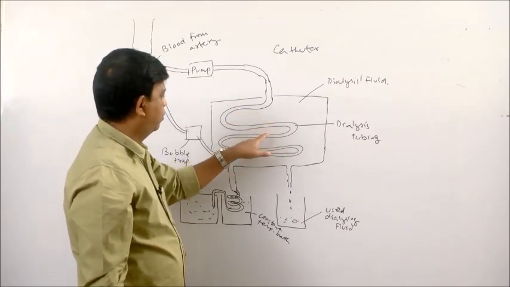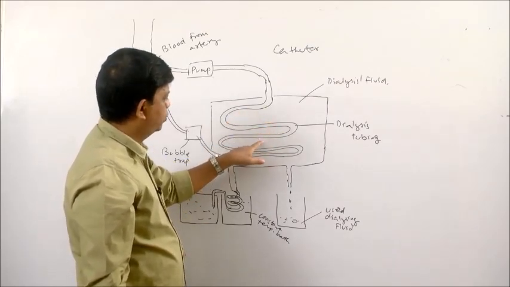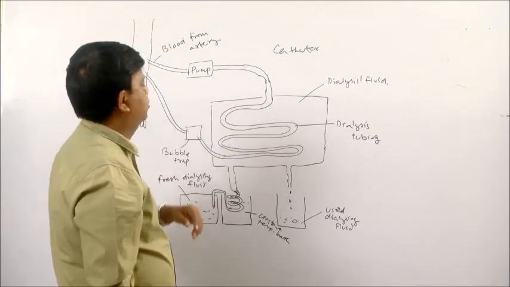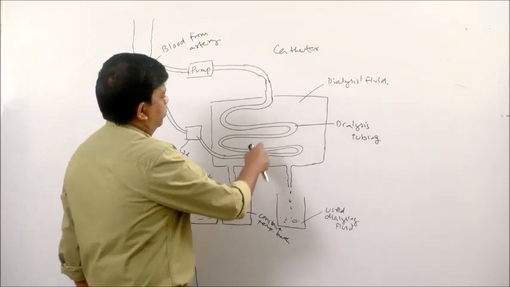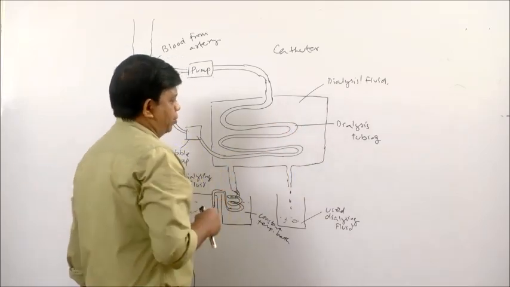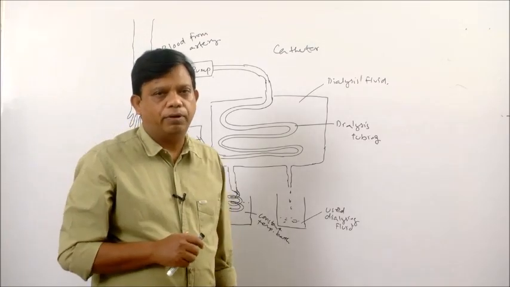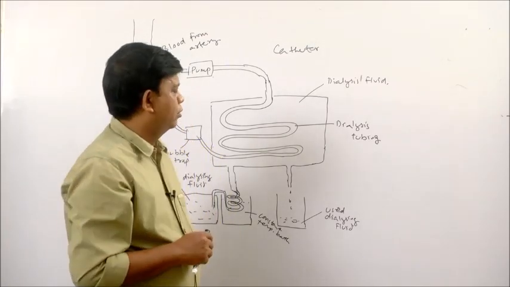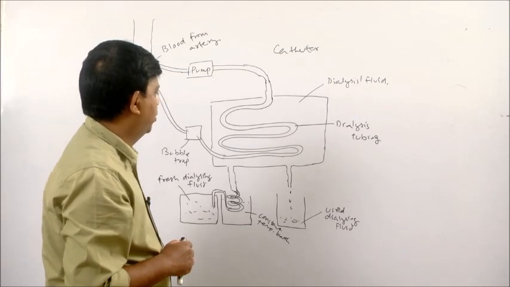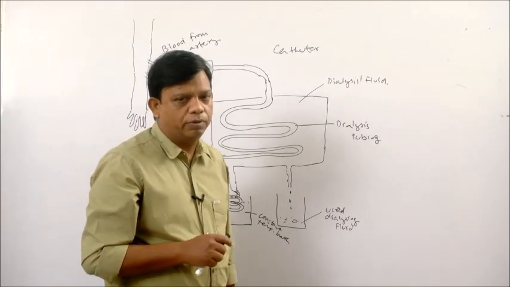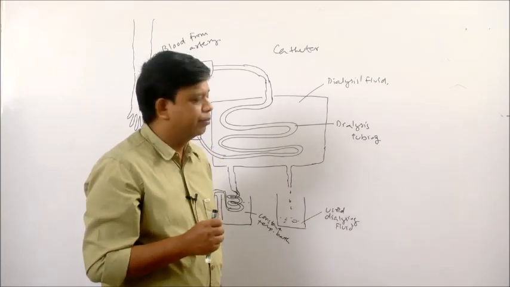When blood flows in these tubings, the blood is filtered. The wall of the dialysis tubes are made of artificial semi-permeable membrane. Those membranes allow water, ions and small molecules to diffuse through them.